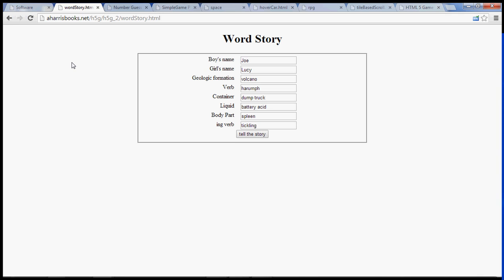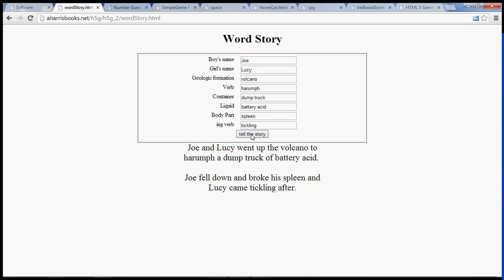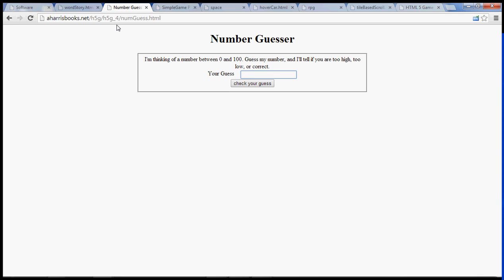JavaScript allows us to interact with the web page. So as we're learning how to interact with the user in the web page, we'll do a Mad Lib style game where the user can type stuff in and we can tell some sort of a silly story and so on. Of course, don't use mine. You'll make your own.